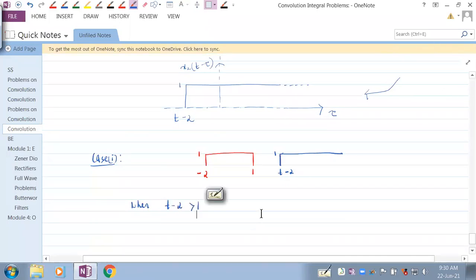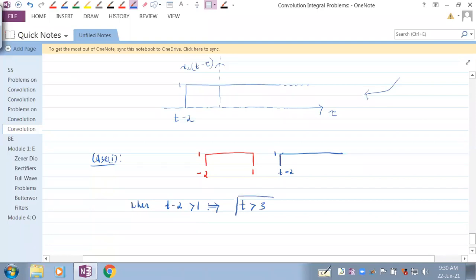See, if t minus 2 is on this side, these are all greater than 1s. These are all less than 1s. Understand, 0 somewhere comes here. So when t minus 2 is greater than 1, is there any overlap? No. So instead of saying t minus 2 greater than 1, we can also say t is greater than 3, because 2 comes on the other side.